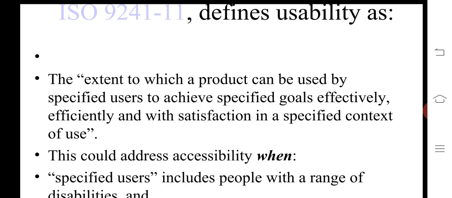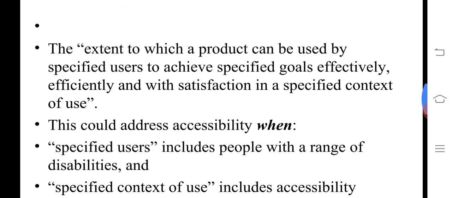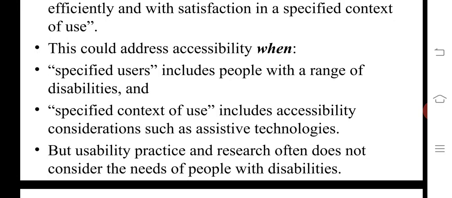It has to address accessibility when the specified users include people with a range of disabilities. How much is the range? 30%, 40%. The specified users include people with a range of disabilities. Specified contexts of use include accessibility considerations such as assistive technology.